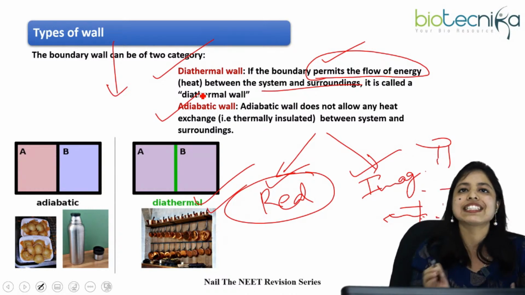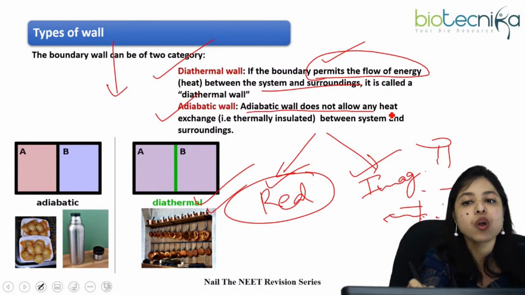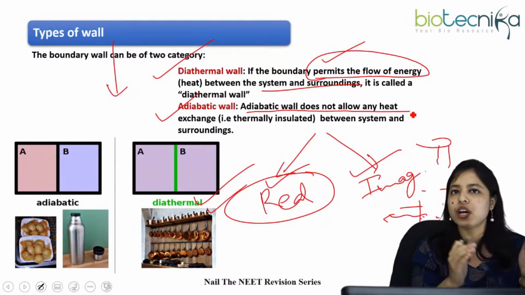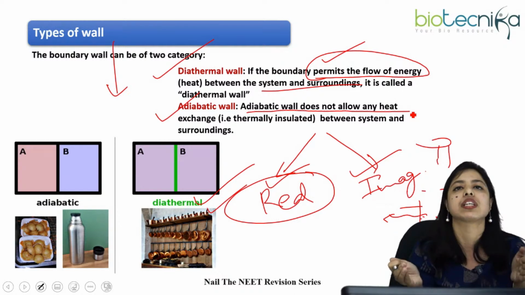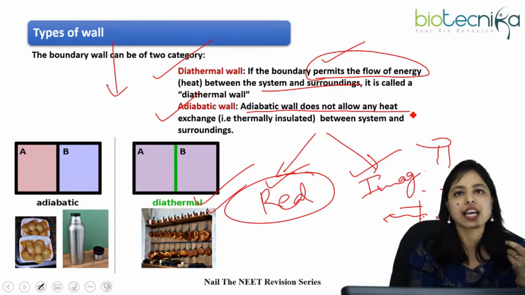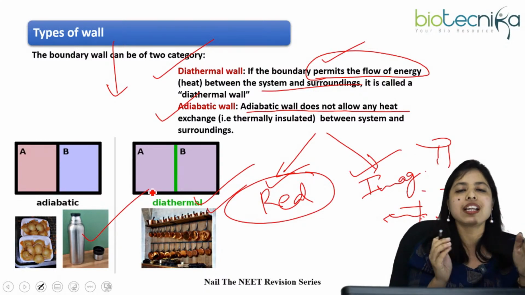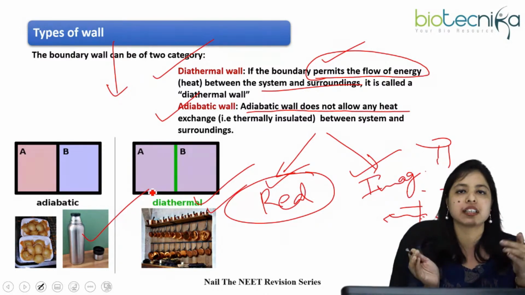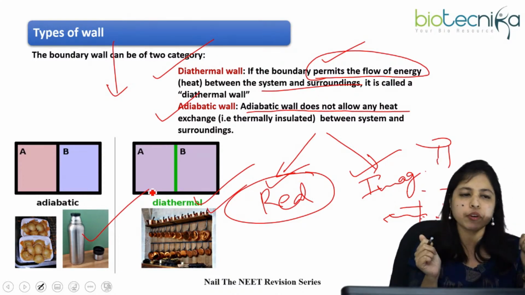Okay. So what is adiabatic wall? Adiabatic wall means that which does not allow heat exchange between the system and the surroundings. When the wall doesn't allow the system to exchange its heat with the surroundings, that is called the adiabatic wall. क्या होता है example? Okay, example is what? Thermoflask. In a thermoflask, the material used doesn't permit the exchange of heat between the system and the surroundings. So that's why it's a very good example of adiabatic wall. Okay, so got it everyone?